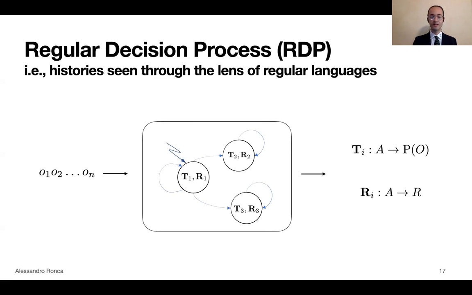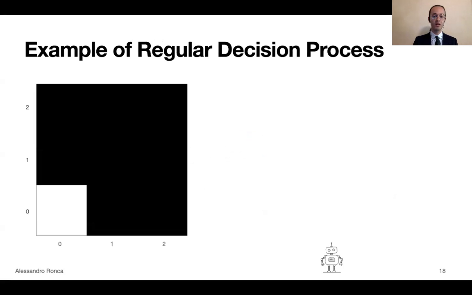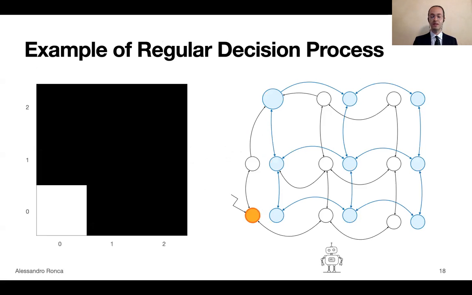A finite state transducer is a finite state machine that reads histories, in this case, of observations, and at each point is in one of finitely many states. Then each state has associated a local transition and reward function. A local transition function is a function that for the current state and for an action gives a probability distribution over the next observation. And similarly, a local reward function for an action gives you the reward. Going back to our example, this example is a regular decision process because it can be represented using this finite state transducer. Now, if I show you the same run as before, you can see what happens in the transducer.